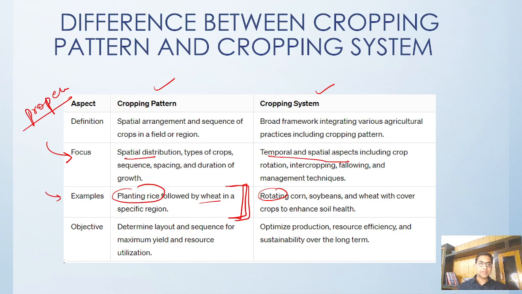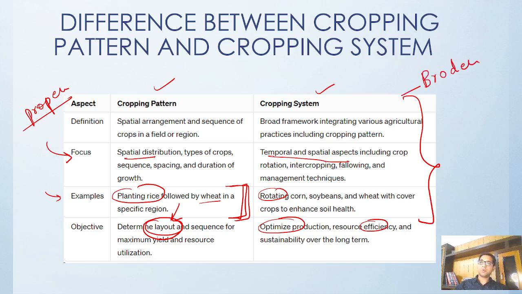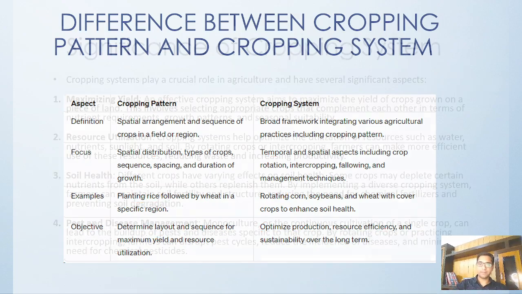Then the main purpose: in the cropping pattern, it is all about layout. But in the cropping system, it is all about optimizing production, using resources properly, and how we can make them sustainable. So it is a broader concept, while the cropping pattern is a narrow concept. That is what you need to understand here.